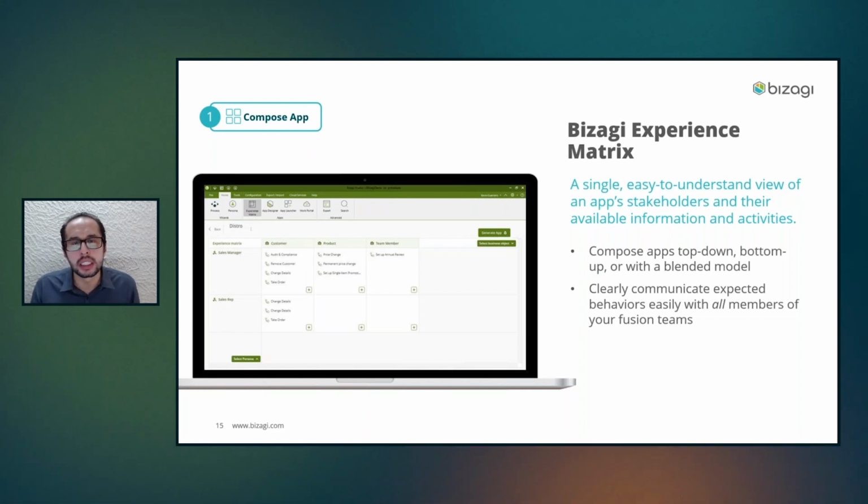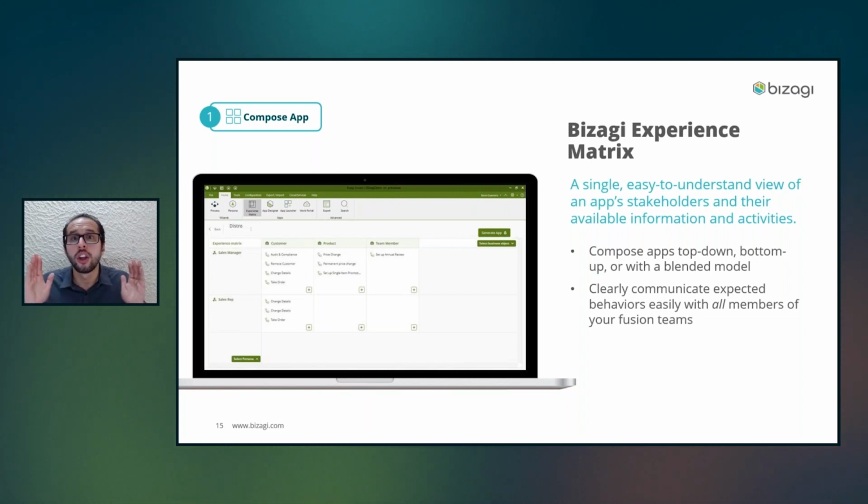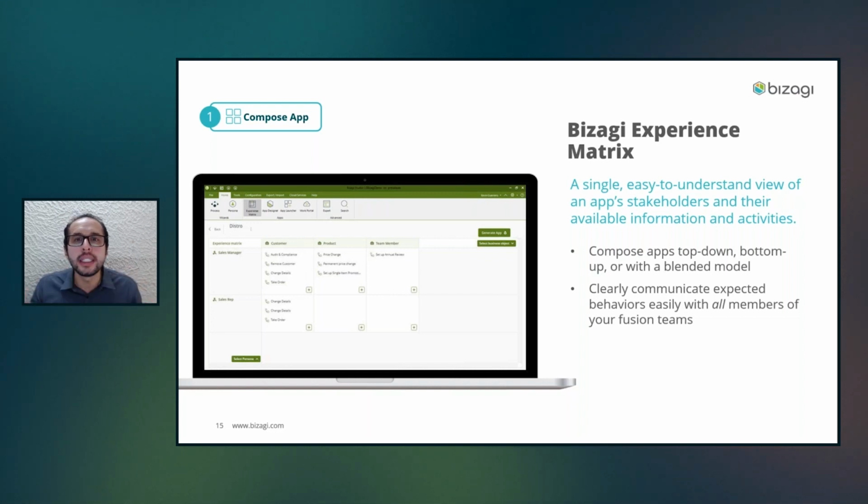One of the flexibilities about the Experience Matrix is that you will be able to compose your applications top-down, bottom-up, or with a mixed or blended model that you want. So what's the meaning of this? You can start creating applications using the Experience Matrix as your starting point and say, hey, this is the new application that I want to build, and I will start from the Experience Matrix. And from the Experience Matrix, create everything that you need there. You will be able to create the interactions, the people, the person, everything. You will be able to create it from there.